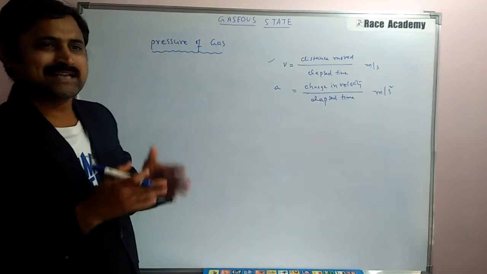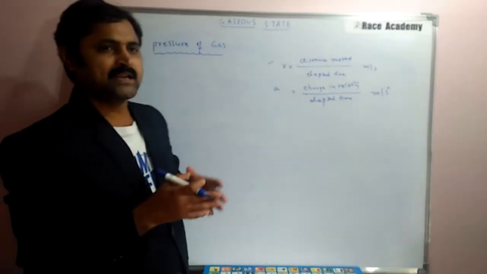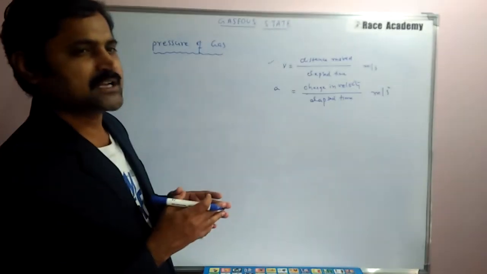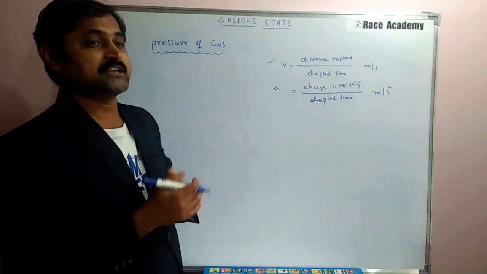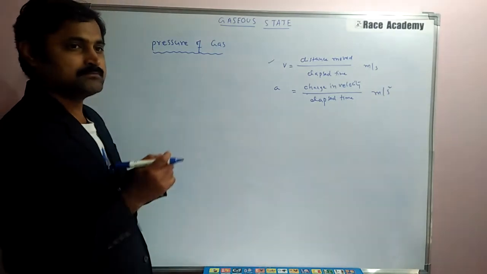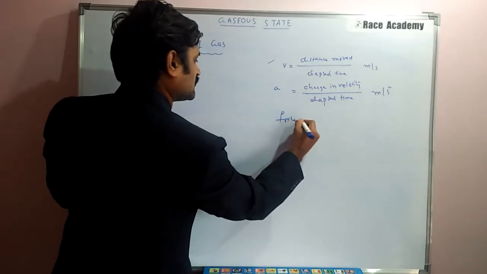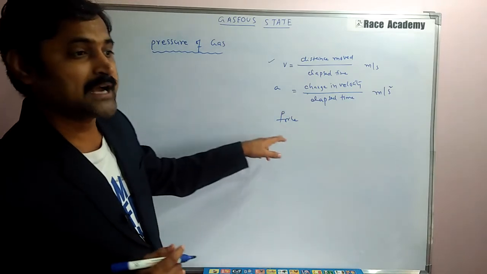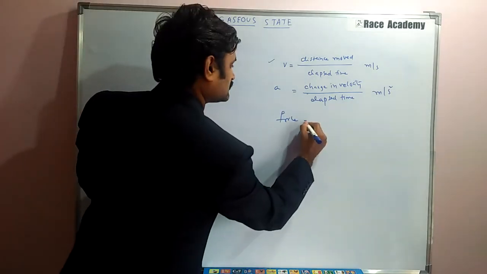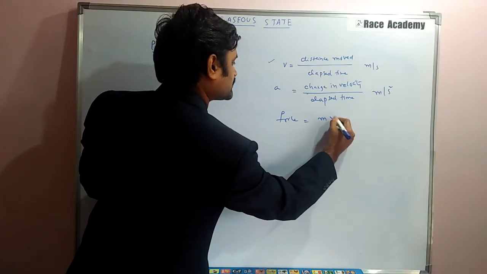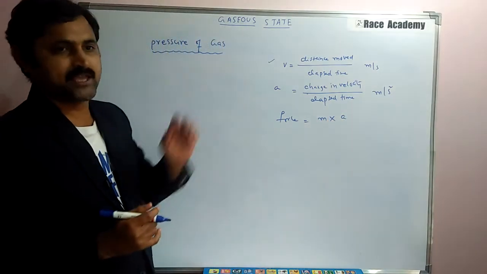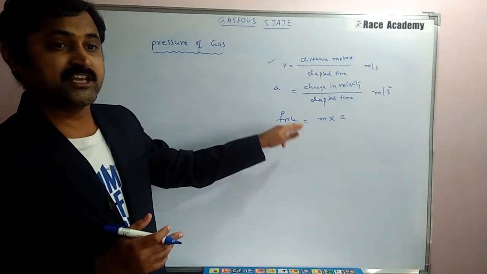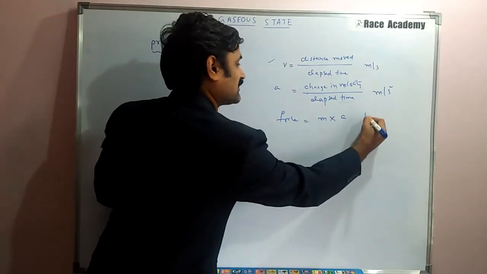And moving on to the next one, the second law of motion formulated by Sir Isaac Newton in the late 17th century defines another term from which the units of pressure are derived, that is force. He has derived the units of pressure from force. According to his law, force is nothing but mass into acceleration. That is F is equal to ma. In this context, the SI unit of force is said to be Newton.